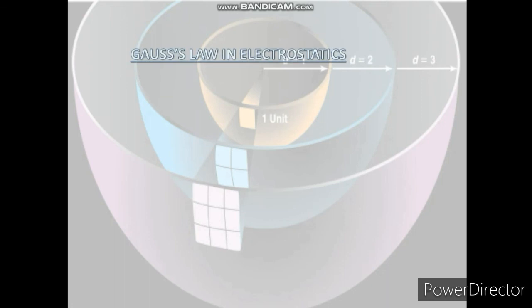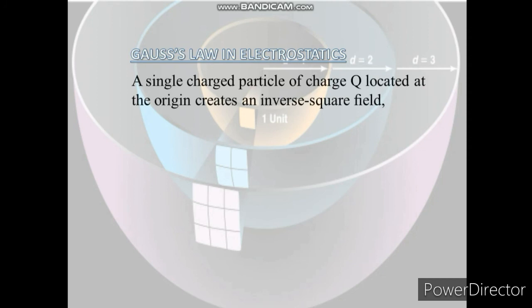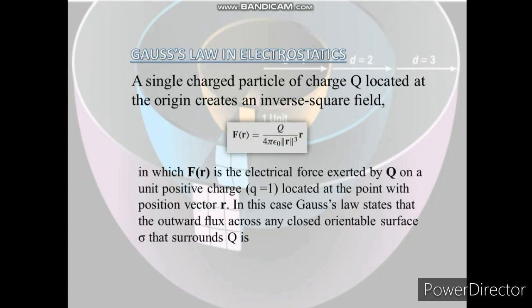And if we talk about another application, Gauss's law in electrostatics: a single charged particle of charge q located at the origin creates an inverse square field, this one, in which F(r) is the electrical force exerted by q on a unit positive charge, q equal to 1 obviously, located at the point with position vector r.